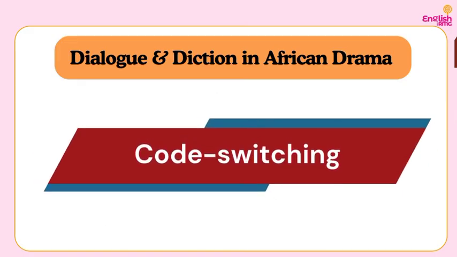So also we have code switching, the use of code switching. It is an intentional effort. It is an African drama, so it should portray African experience. Because we are talking about dialogue and diction, that is why we are only talking about the use of language. There are other things that the author needs to bring into any African drama in order for it to be African. So that is why this video is a series.